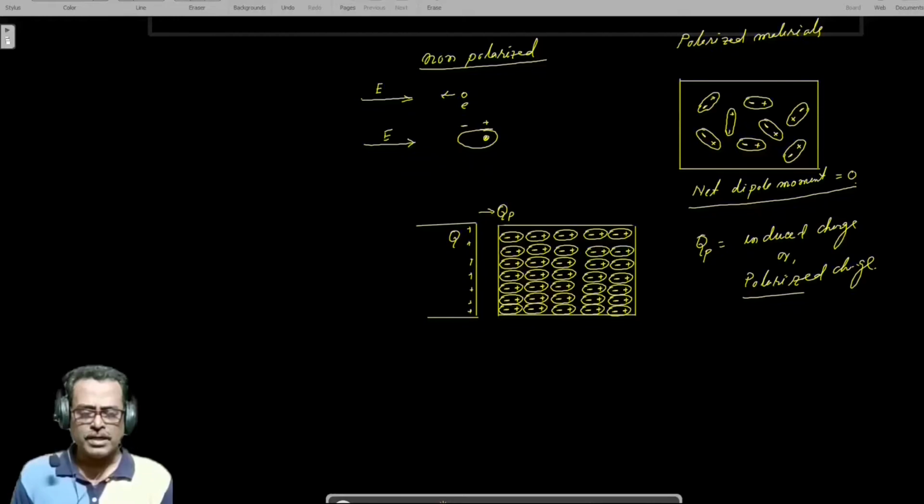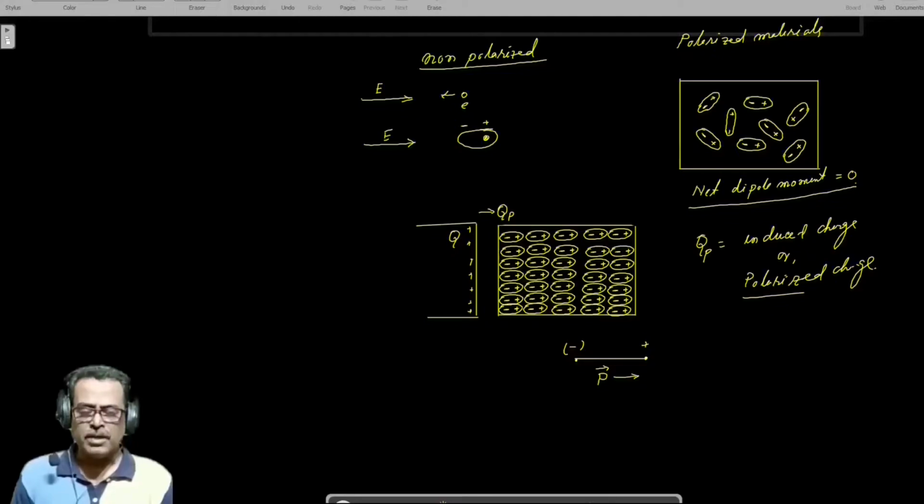Now, we know that in the case of a dipole, suppose this is a dipole, and this is negative and this is positive. The dipole vector P is from negative to positive.